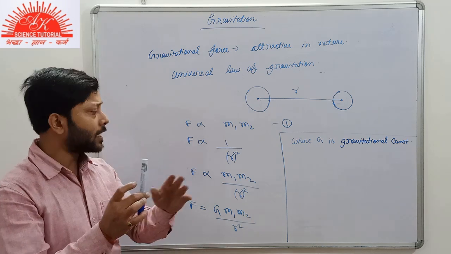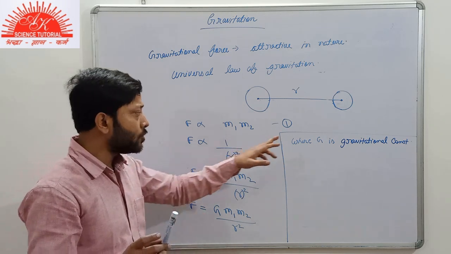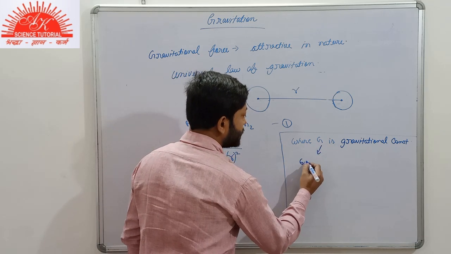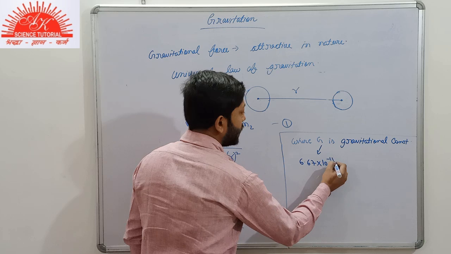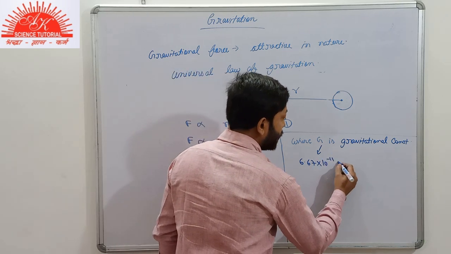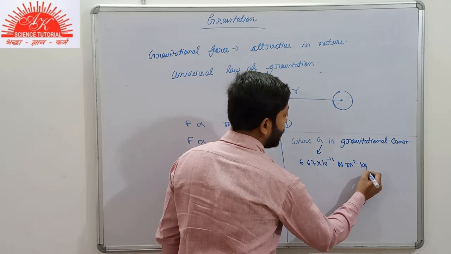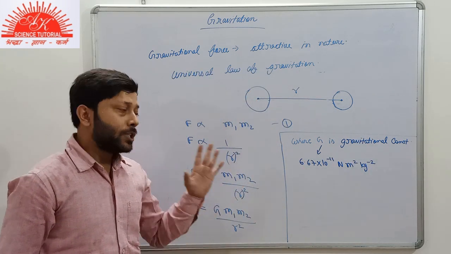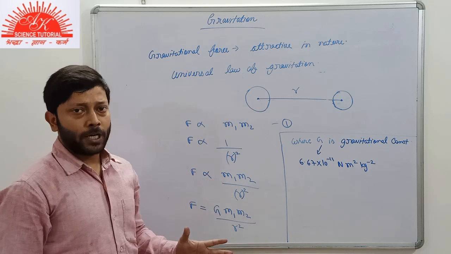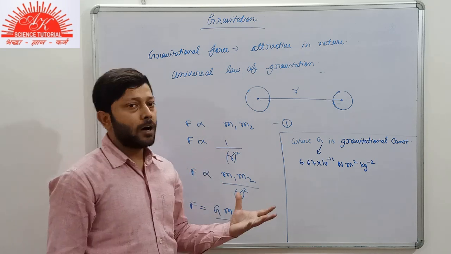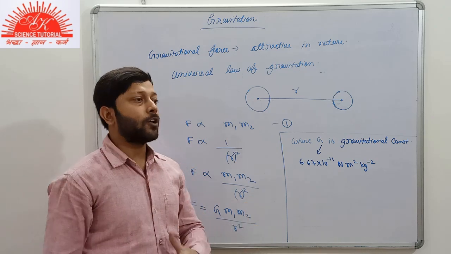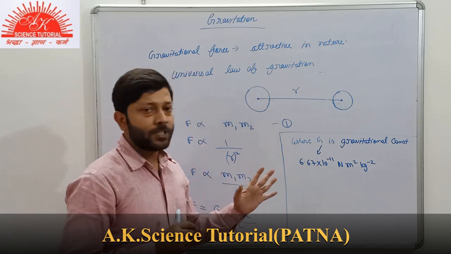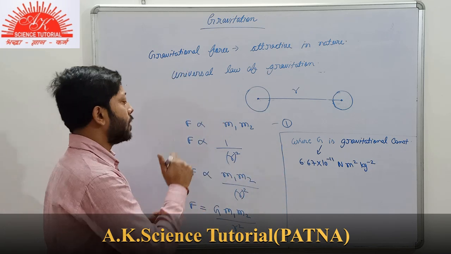Suppose we are talking about this marker and this board. For these two bodies also, the value of G is the same. The value of G is 6.67 into 10 to the power minus 11, and the unit for it is Newton meter square per kg square. So the value of G is constant for any two bodies in the universe. If we are talking about the earth and moon, or the earth and me as a human, the value of G would be the same for any pair of bodies.